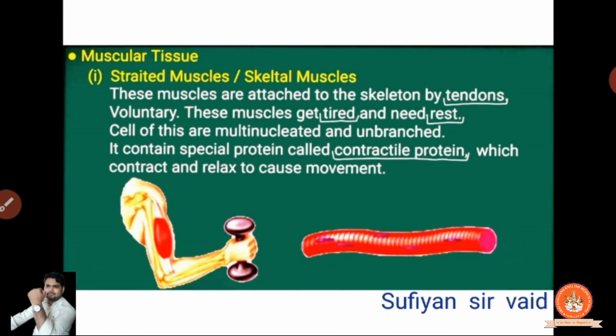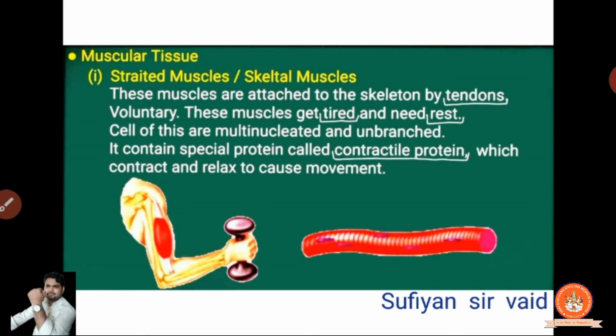Clear? Now what is that? So striated muscles, or skeletal muscles. These muscles are attached to the skeleton by tendons. This is a tendon and it is attached to the skeleton. Clear? And they are voluntary. What is voluntary? Voluntary simply means that we have the ability to move those muscles. They will not move on their own; they move only when we make them move.